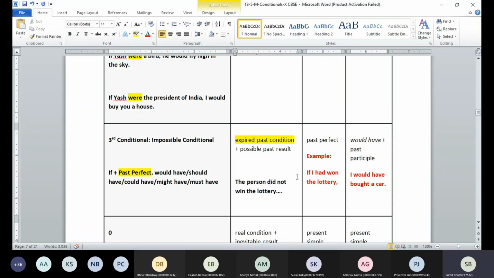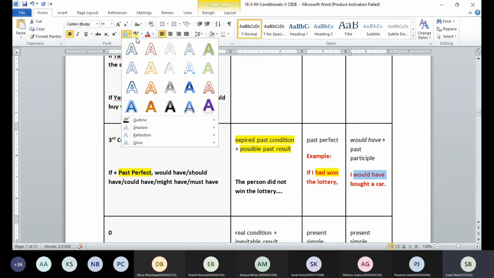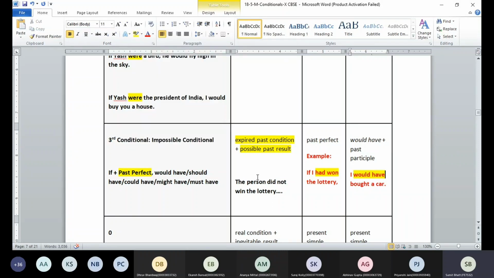Can we go back in time and fix a thing? Can we make him win the lottery, if the person has lost the lottery? No, sir. So we are referring to an expired past condition, and based on that, we are making a possible past result. This thing was possible in the past if the first thing was fulfilled. So the person is going to say, if I had won the lottery, which tense are we using? Had won. Past perfect. Then on the other side, we are going to say, I would have bought a car. So in this condition, we use if plus past perfect tense. On the other side, we use would have, should have, could have, might have, must have.